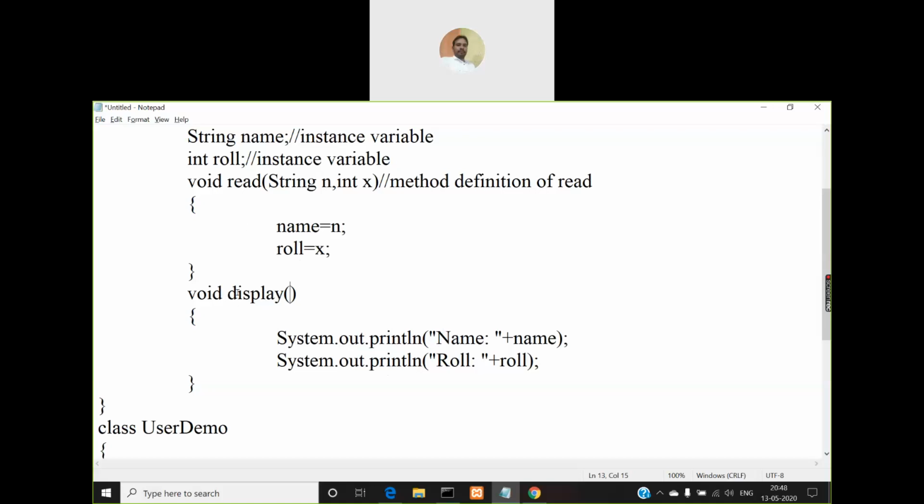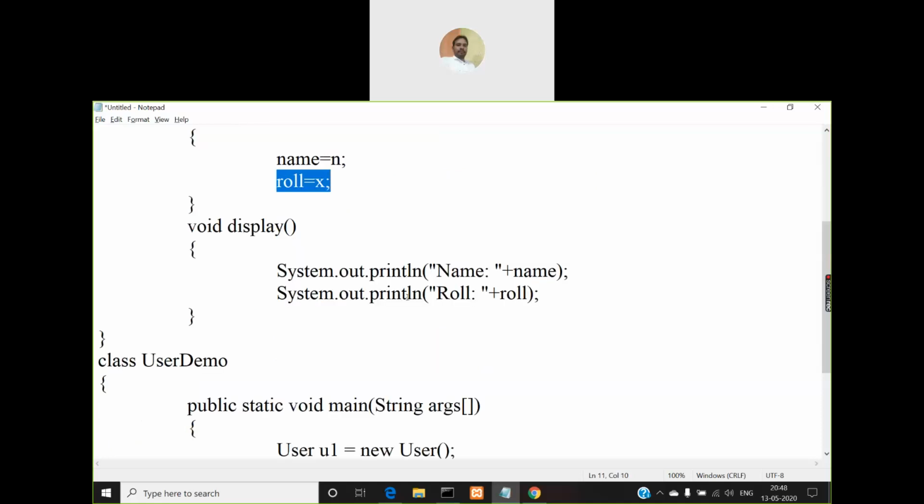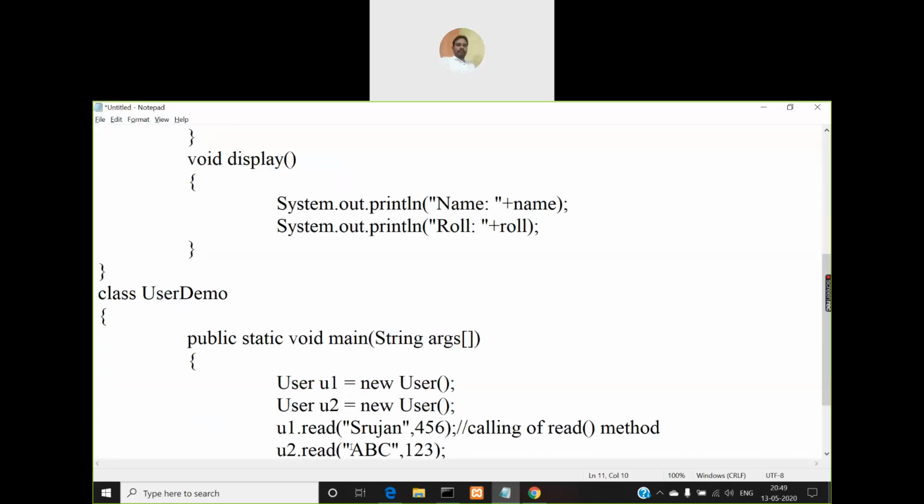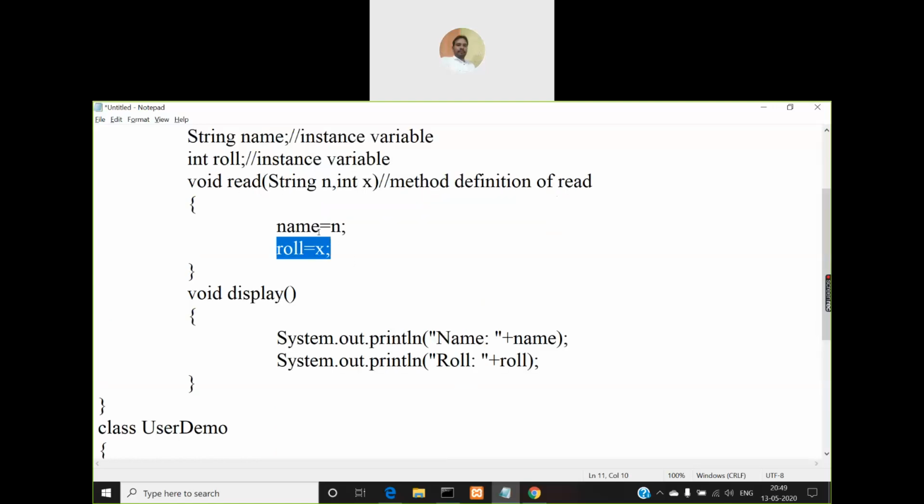But before this display method we are making a call to the read method, and the read method is performing the assignment of the name variable value as n and the roll variable value as x, right? So already these values are assigned, so you have the variables name and roll available, and their values are assigned with Srujan and 456 respectively for object u1. For object u2 the values are ABC and 123. Okay, so when you call, the first thing you need to do is call the read method. You cannot call the display method first, because only when the read method is called will the values of the name and roll variables be assigned.